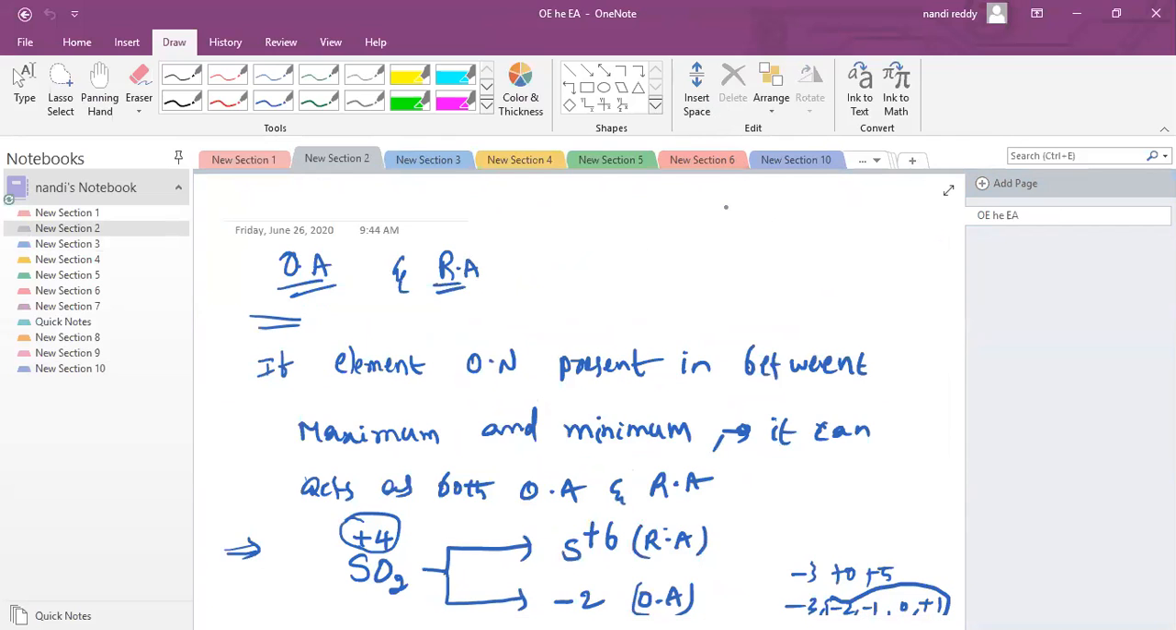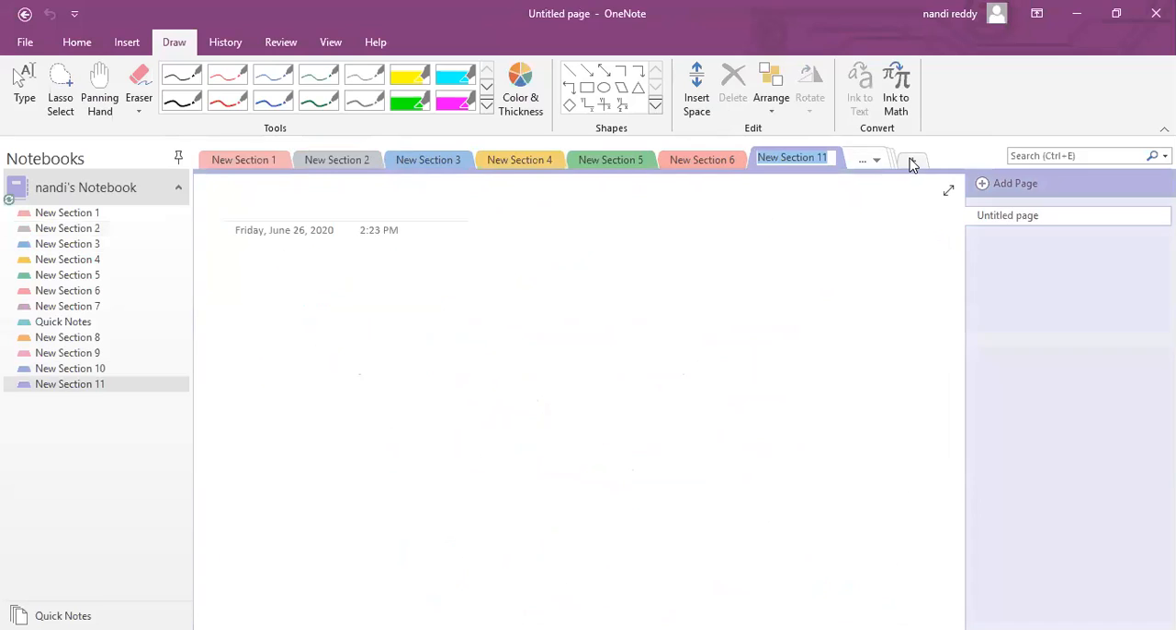Since yesterday we discussed oxidizing agent, I hope. Right now, reducing agent.